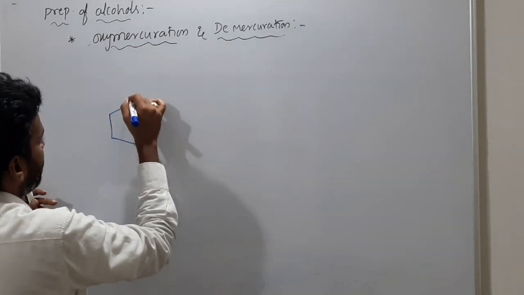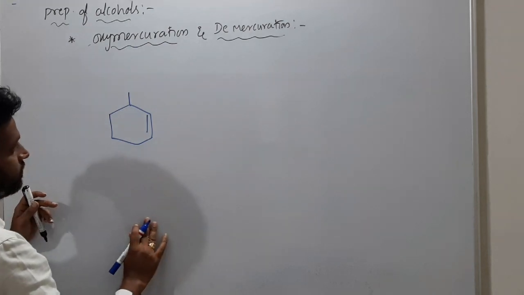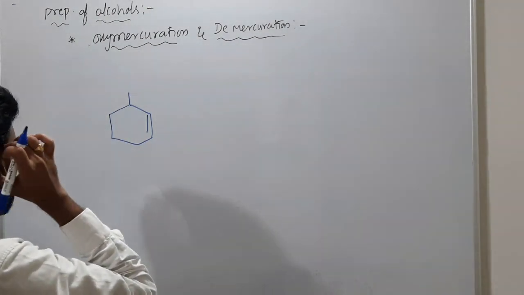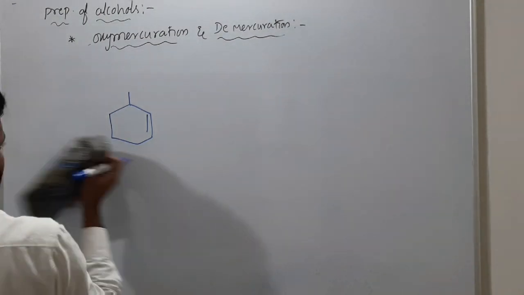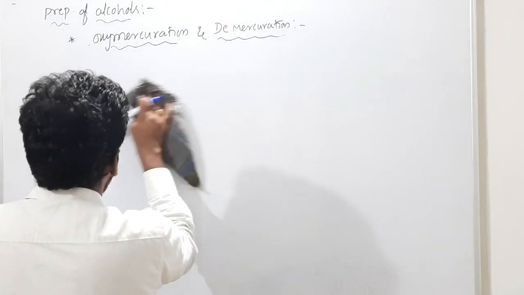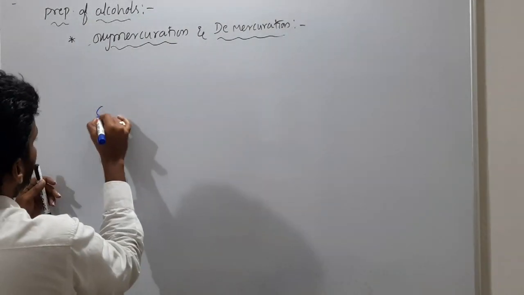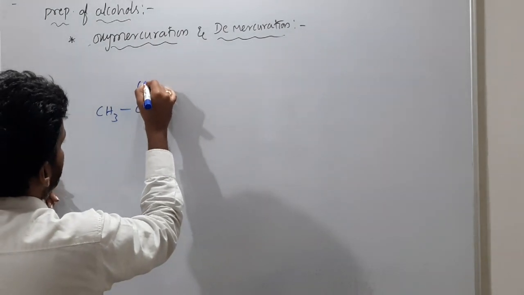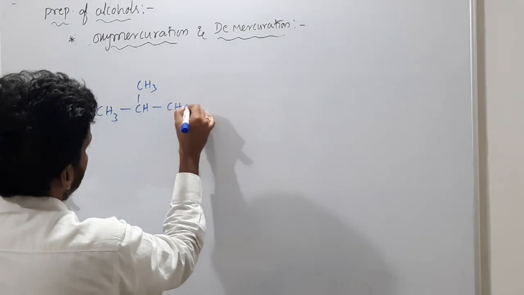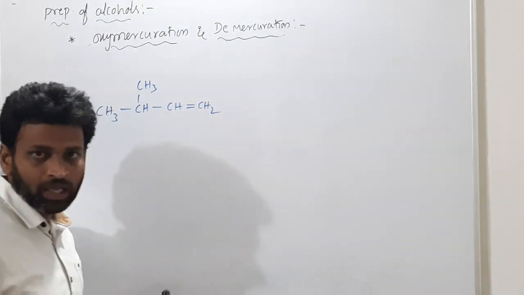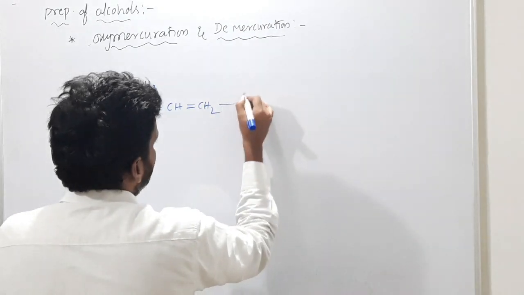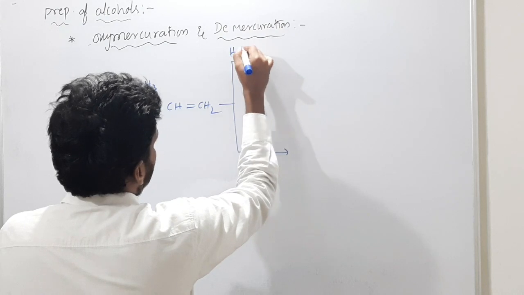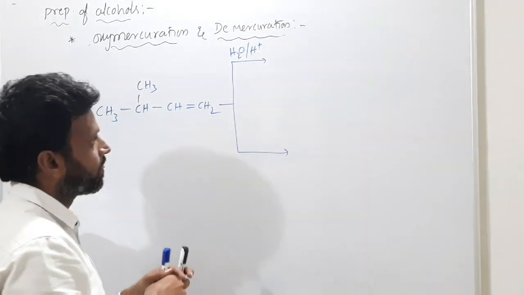I will give a different example so that all three reactions you can understand. So CH3, CH, CH3, CH double bond CH2. For this, I will do three ways. All three give alcohols only. First one, addition of water in presence of H plus.